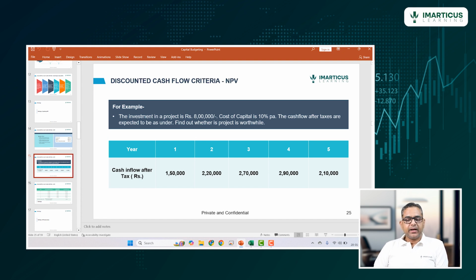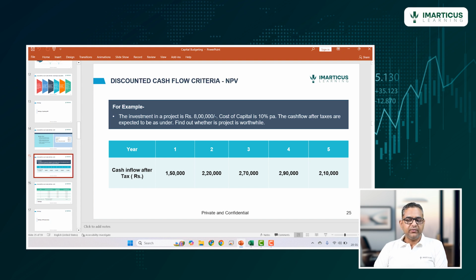Let's look at the next example for NPV again. The investment in a project is $8 lakh. Cost of capital is 10% per annum. The cash flows after taxes are expected to be as under. Find out whether the project is worthwhile. So again, we are looking at a project. The company needs to decide whether they should go ahead with the project or not.